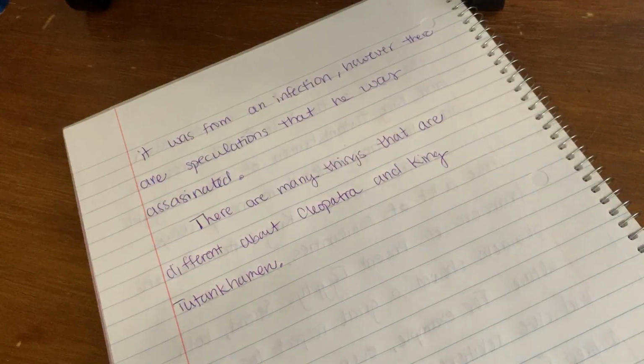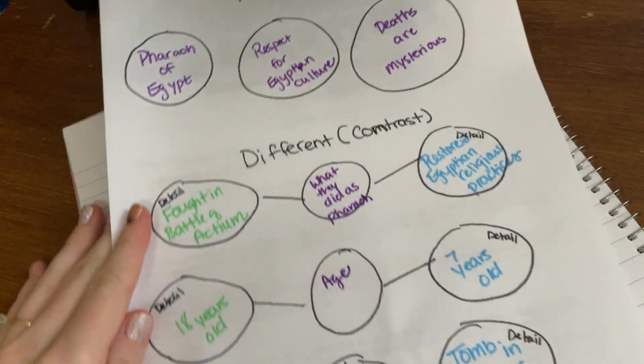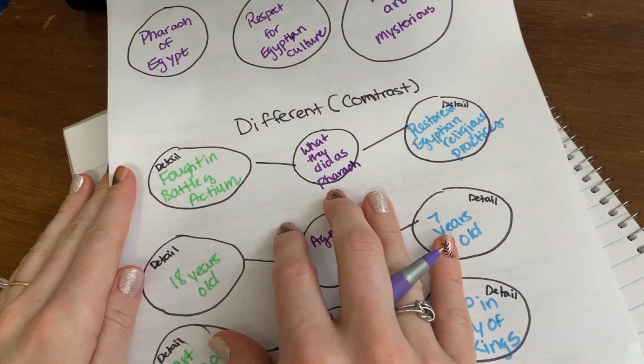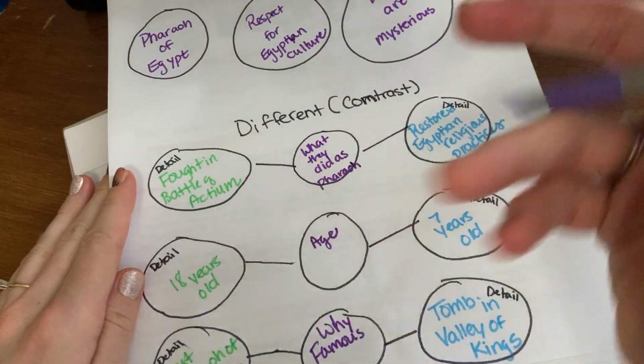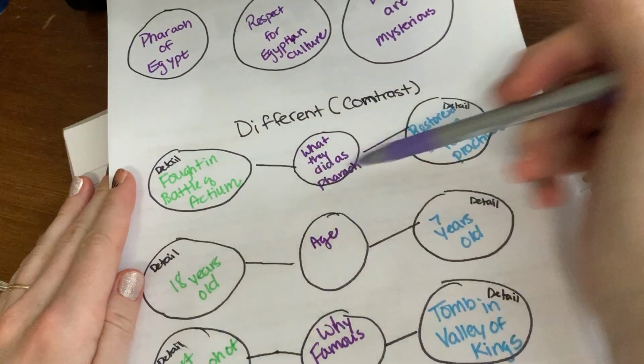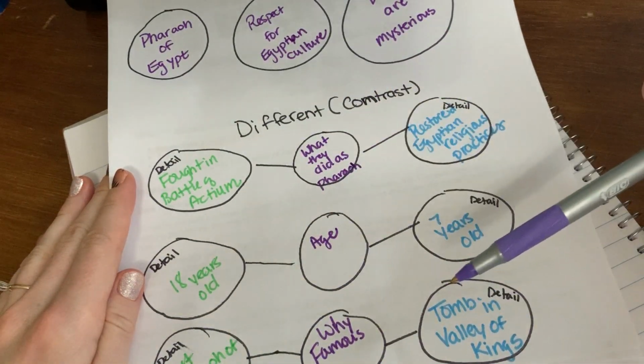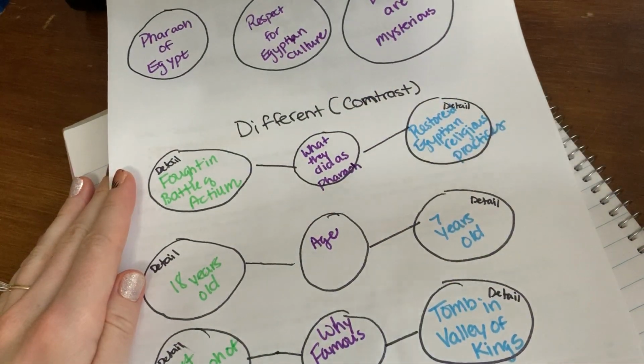Now it's important that we go ahead and we look at our differences section of our graphic organizer. So we listed 3 differences here and facts that support each of those differences and why they're different.